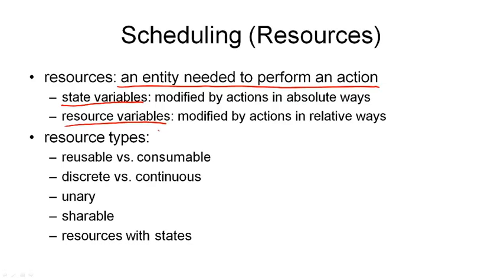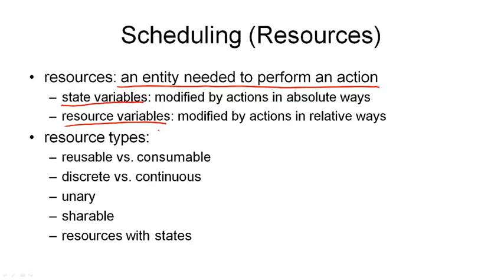State variables are usually those that are modified by an action in some absolute way. For example, if we look at our move operator that moves the robot R from location L to location L', that modifies the location where the robot is in an absolute way. We have the old location and the new location. So the location that is modified by the move operator would be a state variable.